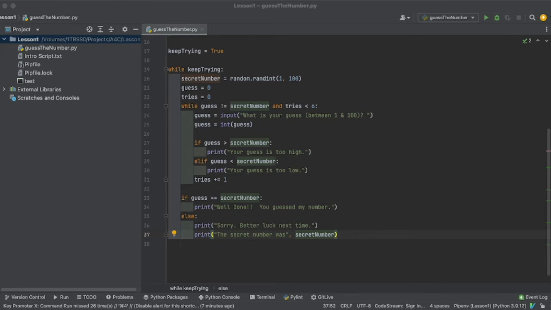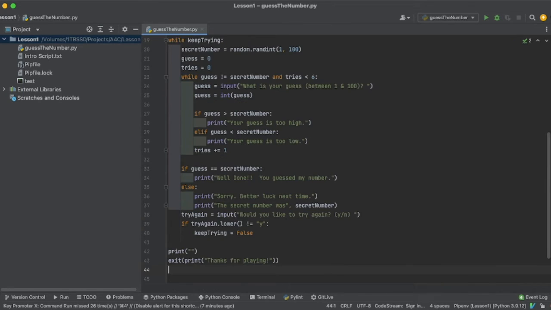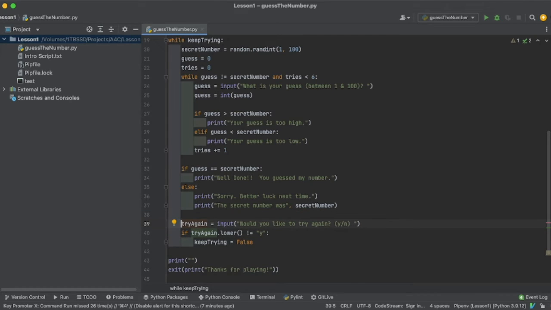Finally, we're going to say try again. I'm actually going to put an enter in there, just to help us understand more about what's going on. We're going to create a whole new variable, and we're going to say try again, and we want input from the keyboard. Would you like to try again? And then we're asking them for a Y for yes or an N for no. And if try again is not equal to a yes, then they don't want to try again.